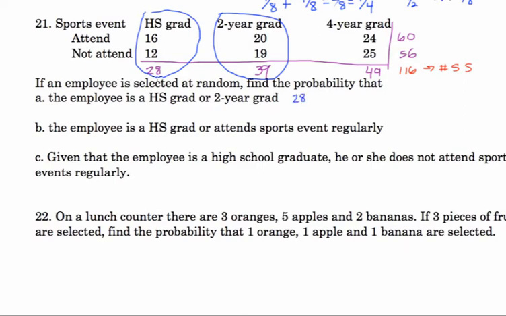So 28, the total number of high school grads out of the total number in our sample space, 116, plus 39 people that are 2-year grads out of our total of 116. So that gives us 67 out of 116 that fall into high school grad or 2-year grad.